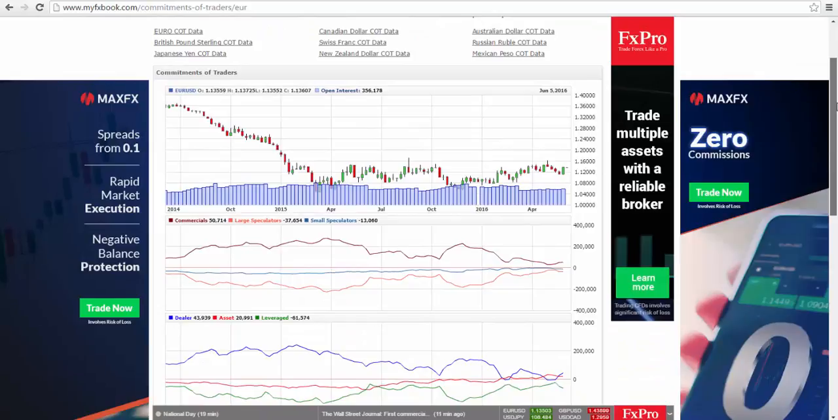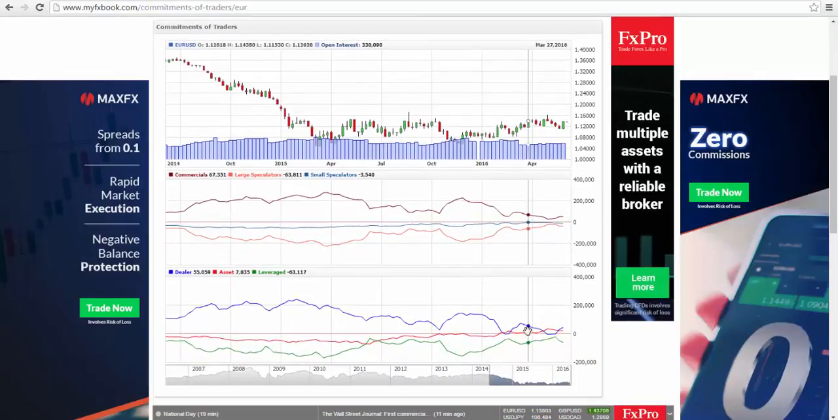We'll start off by taking a look at Euro US dollar here, looking at the green line here, which is sloping downwards, which is the leverage money, which are these larger funds that trade for speculative reasons. And here we see the short positions have increased from 48,834 to 61,574. This increase in short positions is negative for the euro.